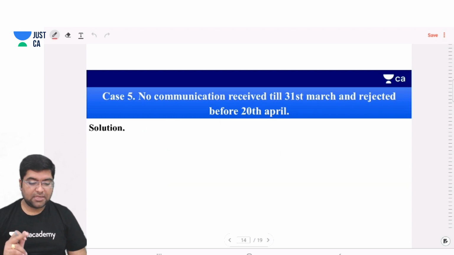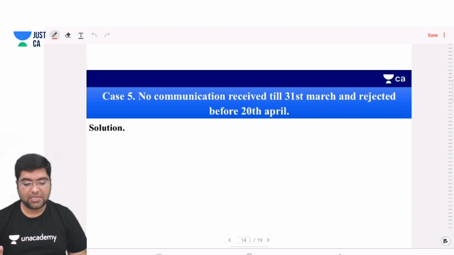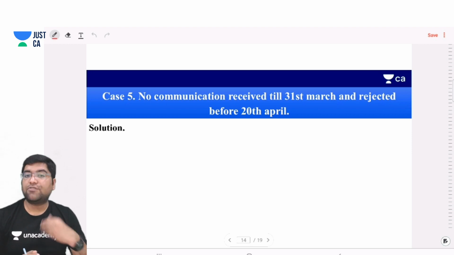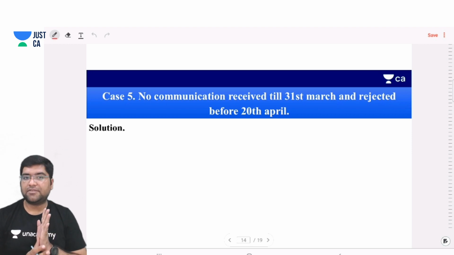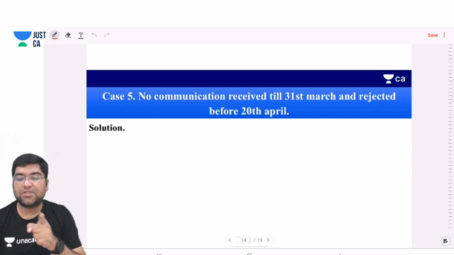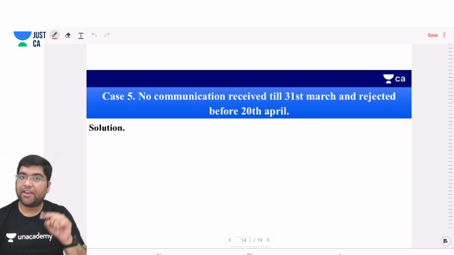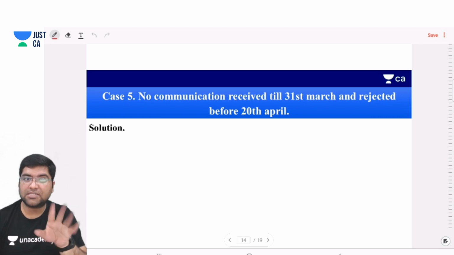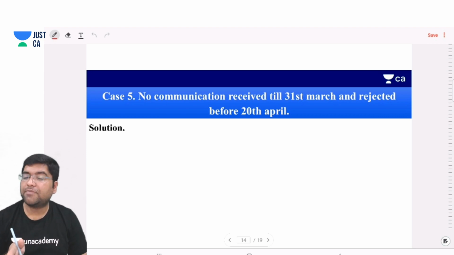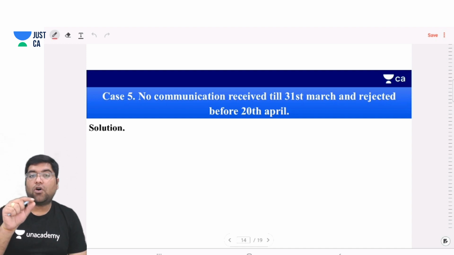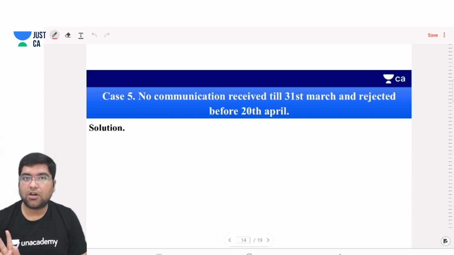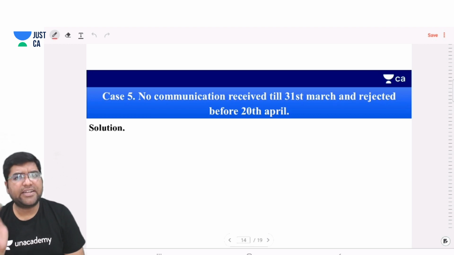Again, case number 5, guys, you will have to solve this case. I will just give you the hint. No communication received till 31st March and rejected before 20th April. On 21st March we booked the sales, but on 31st March we already reversed the sales and booked the stock, and she has rejected it.